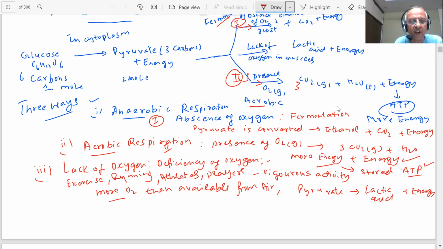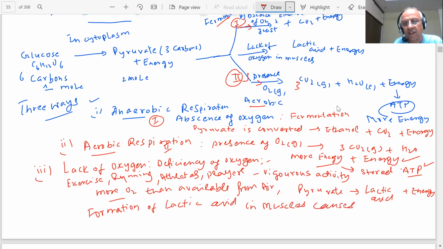And what does it cause, students? There will be cramps in the muscles. Formation of lactic acid in muscles causes cramps. This question was asked, students. Why are there cramps in the feet of athletes?